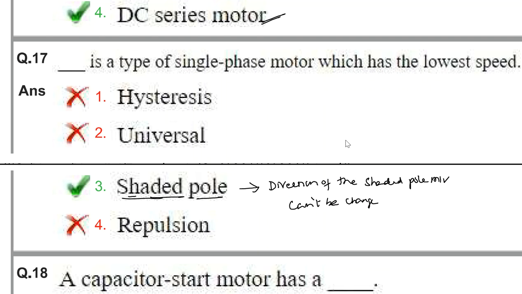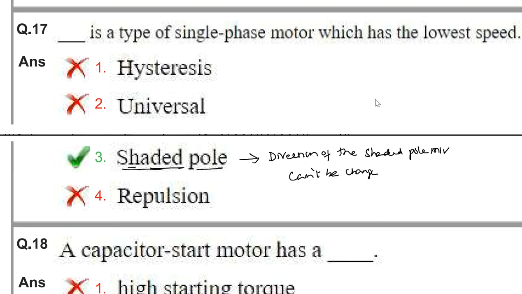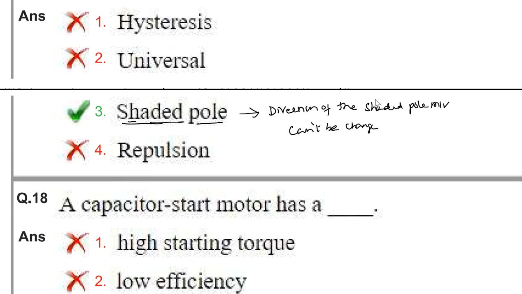Because it has the shaded pole winding, which is a fixed direction, so we cannot change the rotation. The applications are low speed devices such as hair dryers, toys, and electric clocks, where we require low speed.